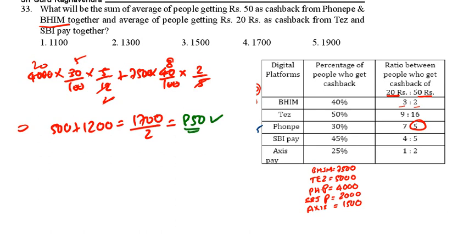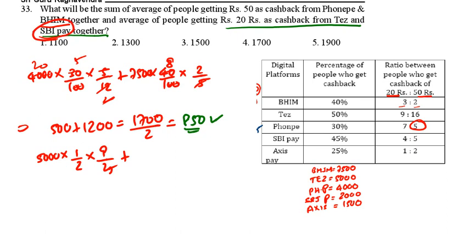850. Now 20 rupees cashback from Tej and SBI. Now Tej and SBI. Tej is 5,000, 1 by 2, 20 rupees, 9 by 20, sorry, 16 by 25. 20 rupees cashback, so 9 by 25. See Tej. Now SBI Pay, 2000 into SBI Pay 45%, 20 rupees cashback. That is 4 by 9.